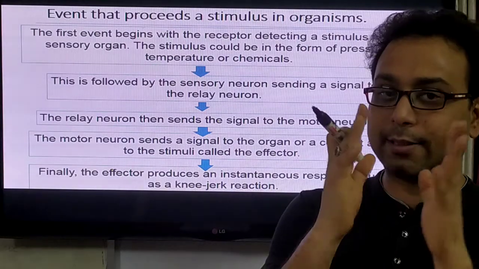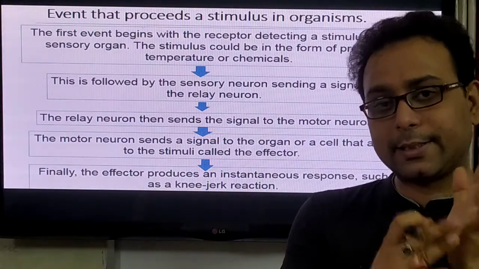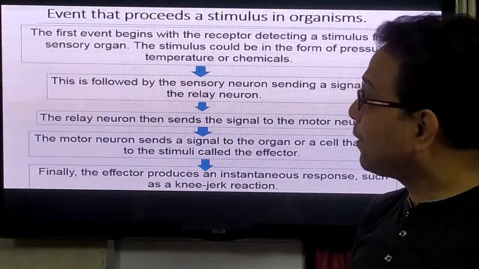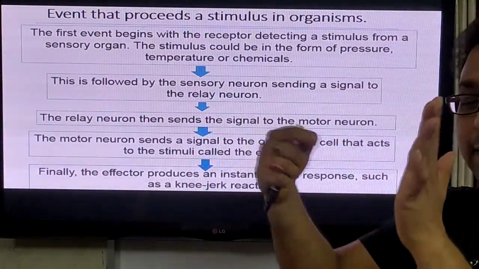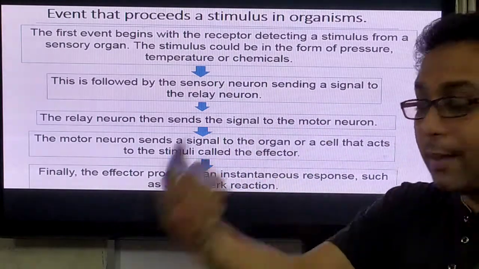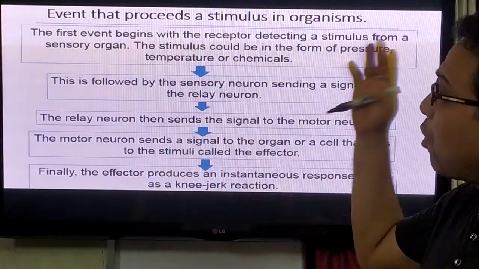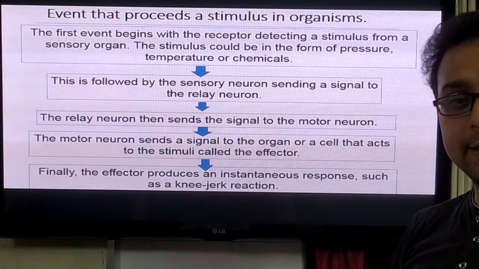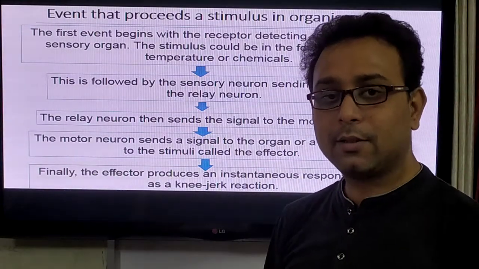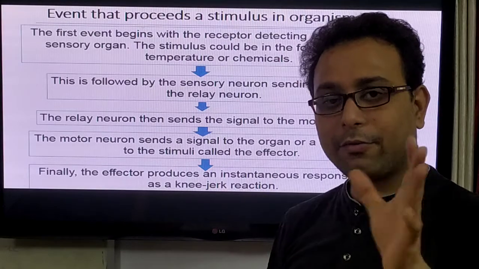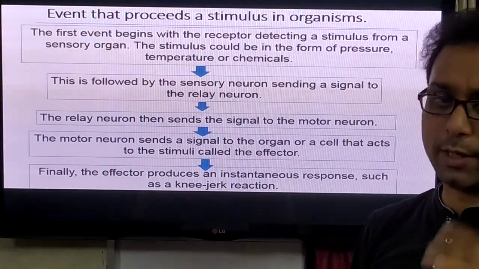What is it? That is the skin. The skin acts as a sensory organ. The stimulus could be in the form of pressure, temperature or chemicals. But at first, your sense organ feels it.